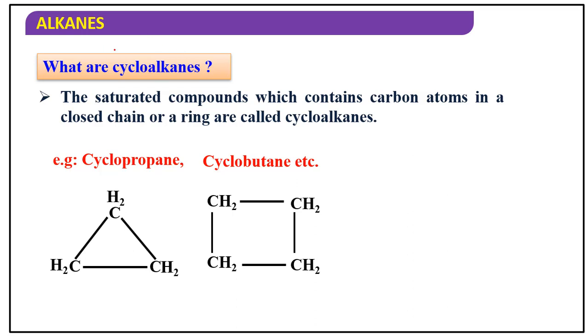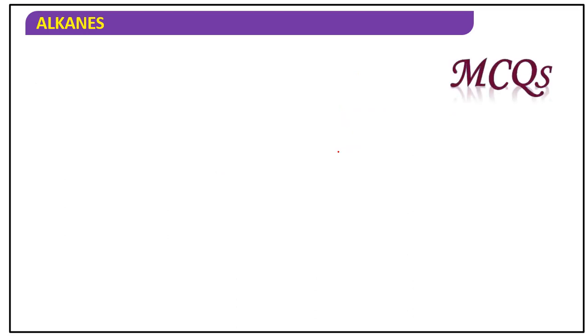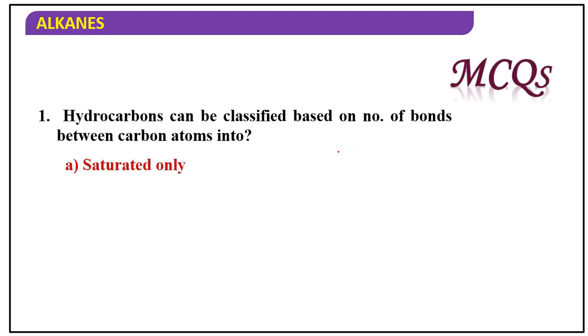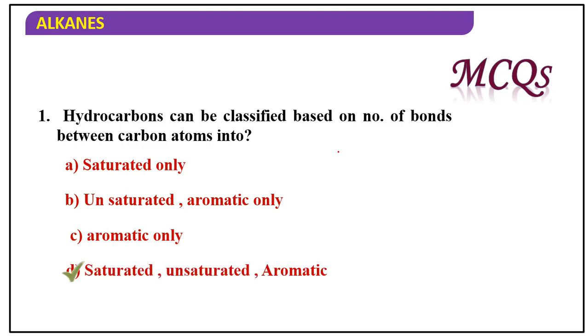The saturated compounds which contain carbon atoms in a closed chain or ring, the meaning is the same, are called cycloalkanes. Next, hydrocarbons can be classified based on the number of bonds between carbon atoms into saturated, unsaturated and aromatic. Three types.